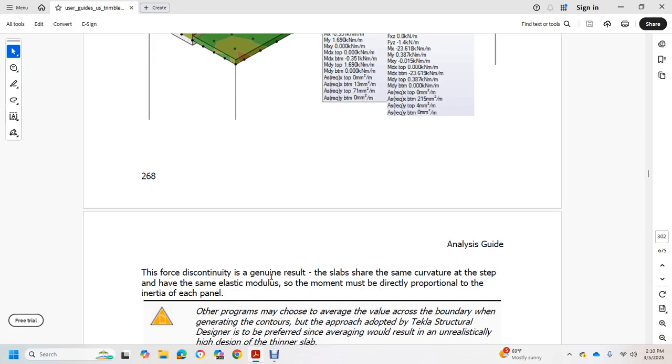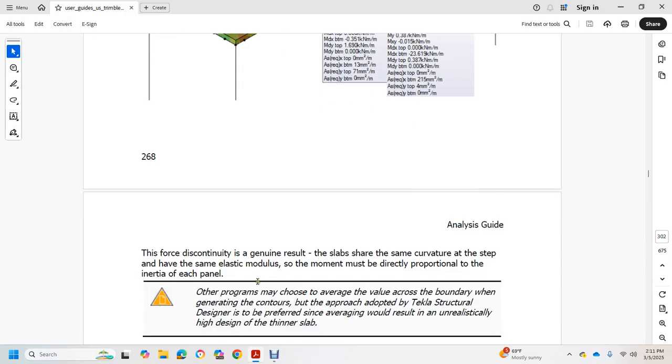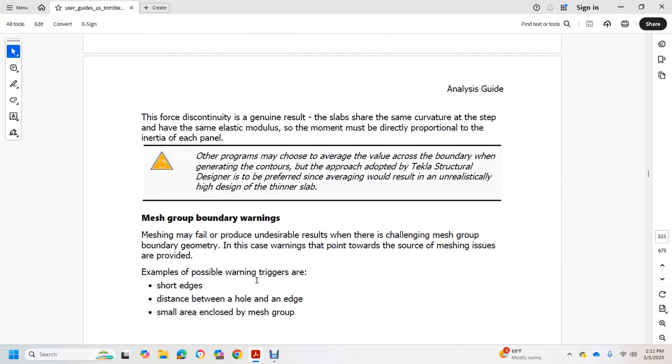Other programs may choose the average value across the boundary when generating the contours. The approach adopted by Tekla Structural Design is preferred, since averaging would result in an unrealistically high design moment for a thinner slab. Mesh group boundary warnings.